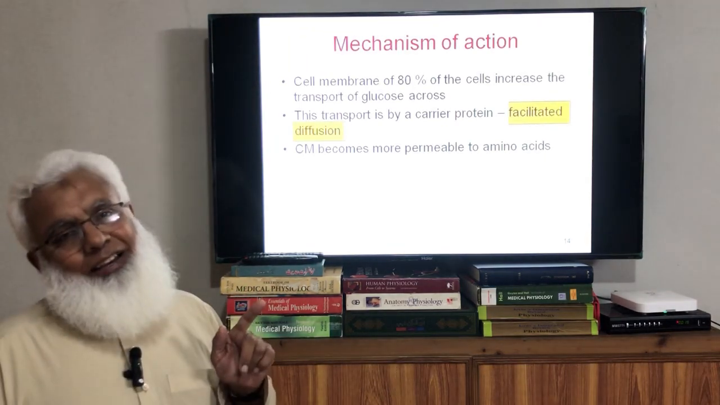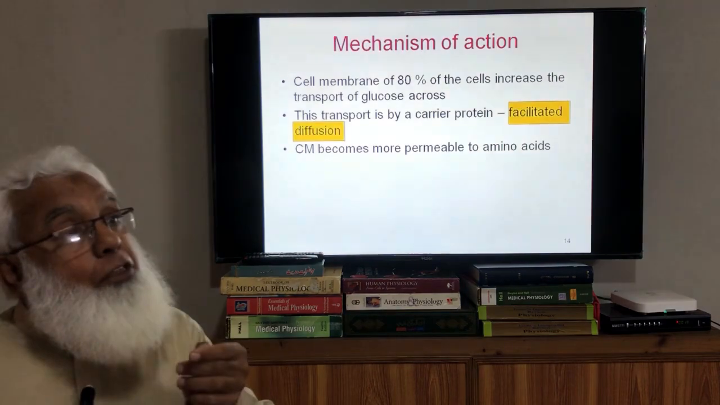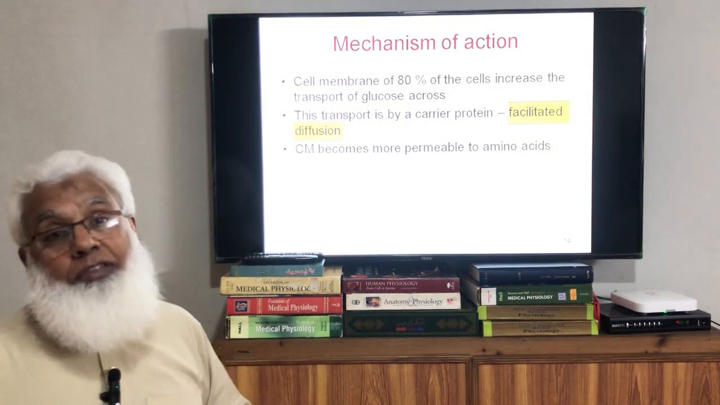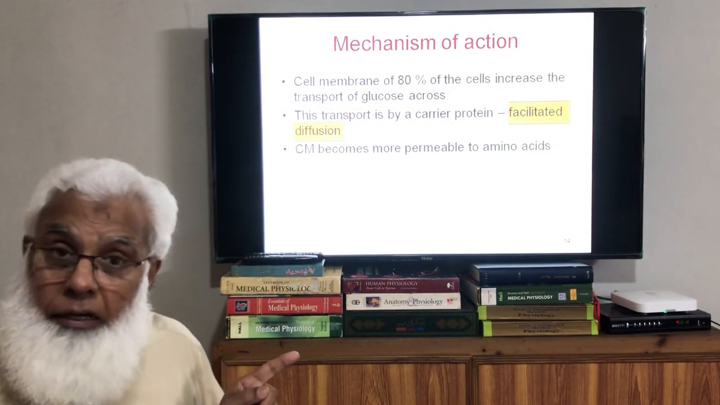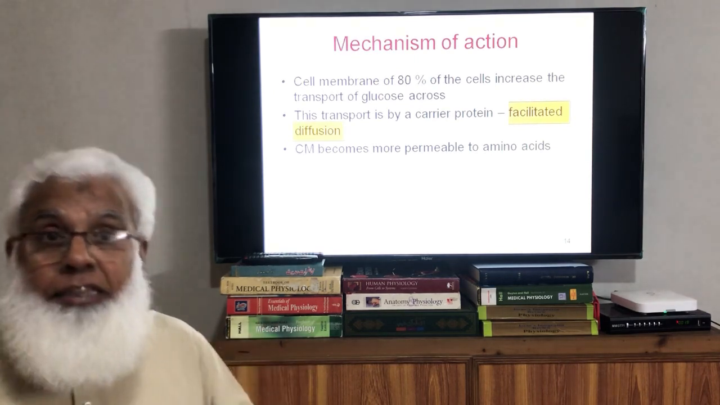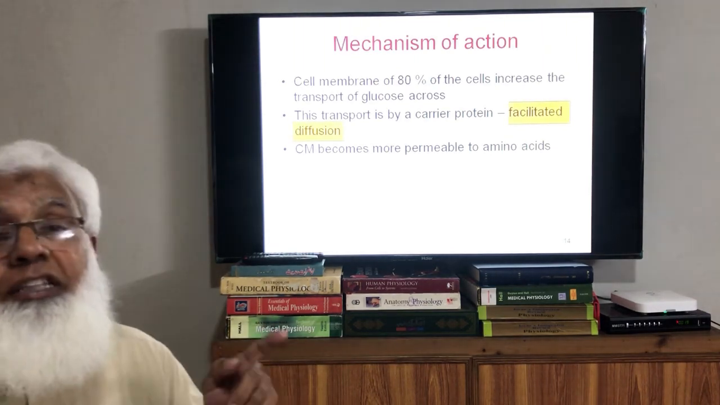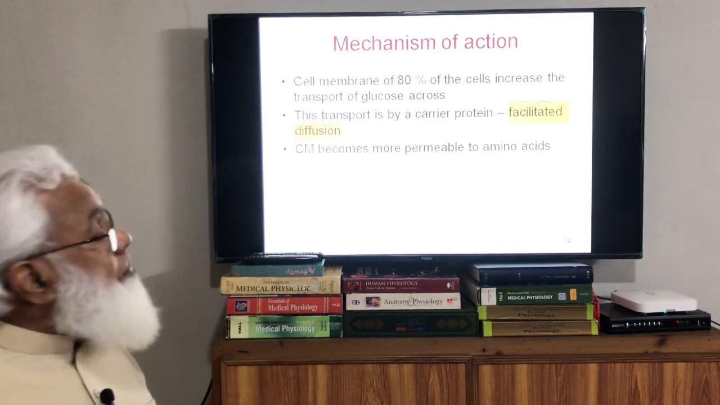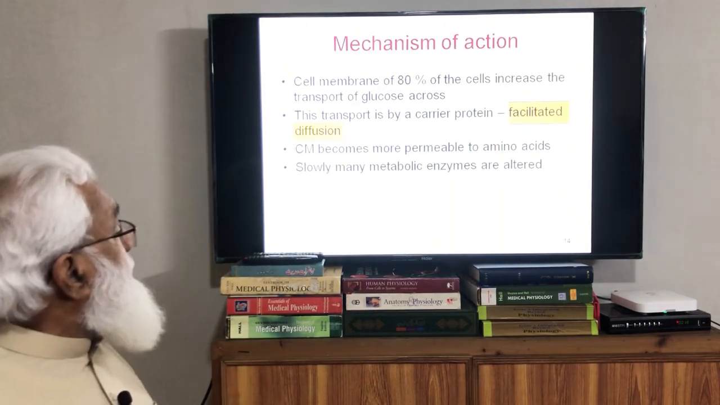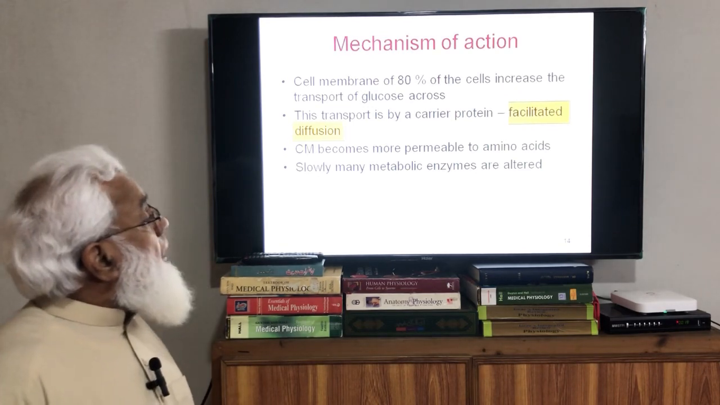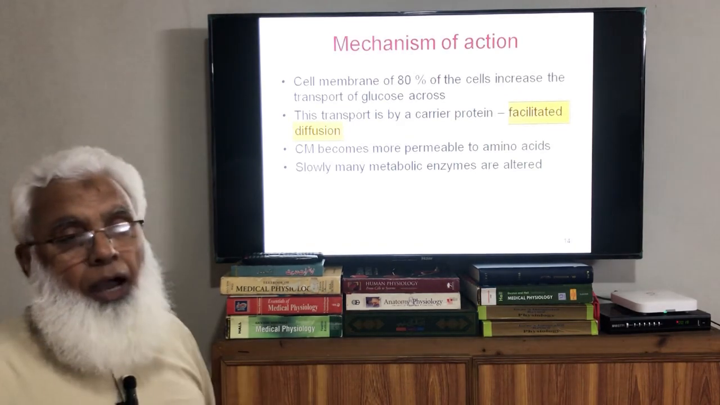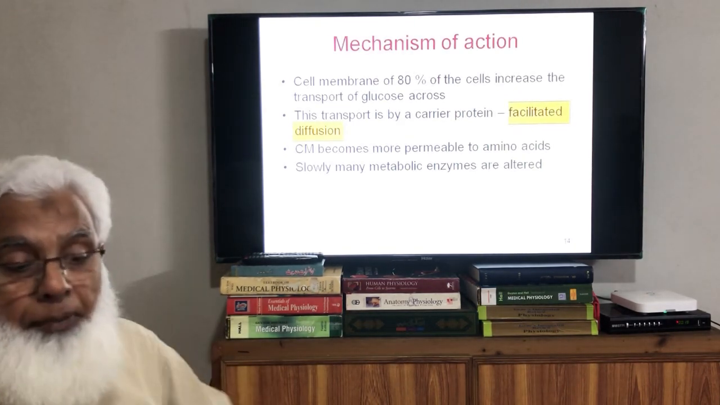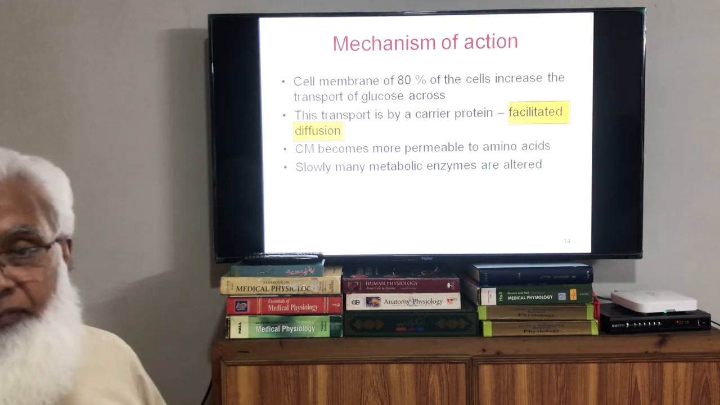Amino acids as well. For the entry of amino acids, insulin is required for the transport of some of the amino acids. We discussed this in the growth hormone lecture. So the cell membrane also becomes more permeable to amino acids. Slowly many metabolic enzymes are altered. This is the initial action: there is altered permeability for glucose and amino acids, maybe fatty acids.